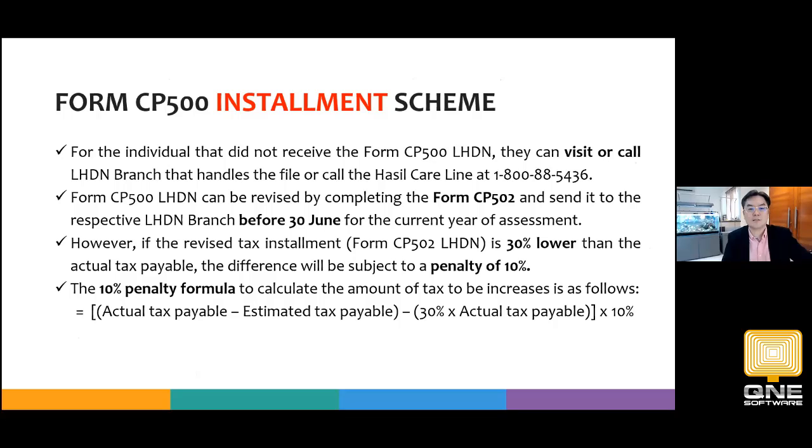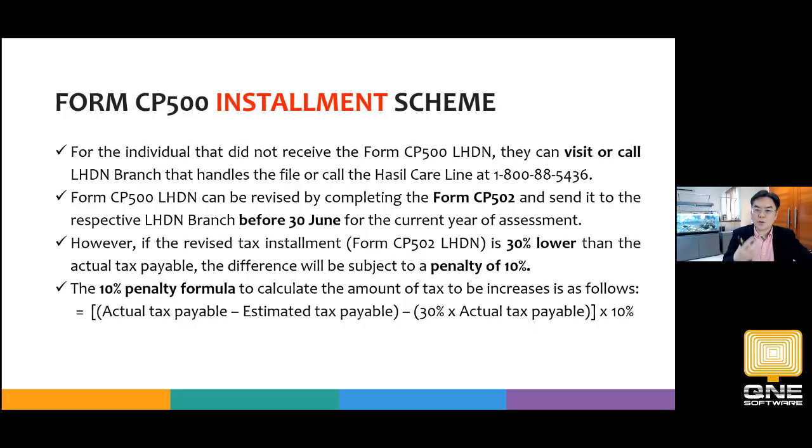Next, what we can see here is that with the CP500 installment scheme, it is always good to make a call and make sure that we actually receive it. If we do not receive it, we need to call the care line, or visit the income tax office to make sure that they have issued it to us. Because we understand that in certain areas the postal service may not be that efficient, and may take longer than normal to arrive.